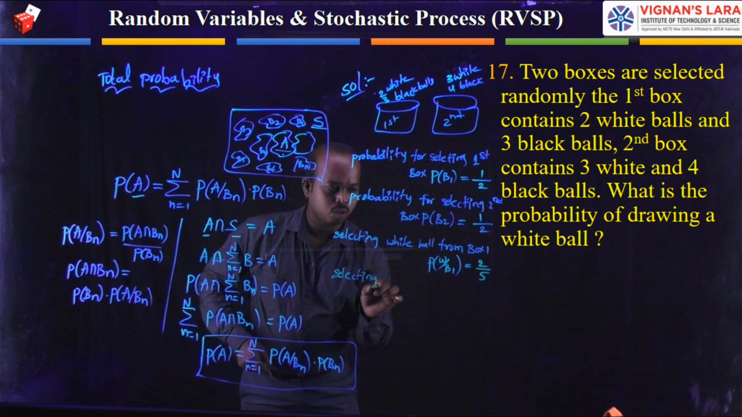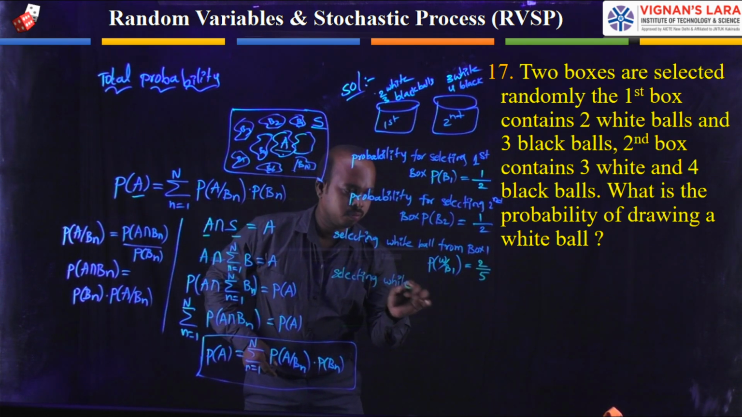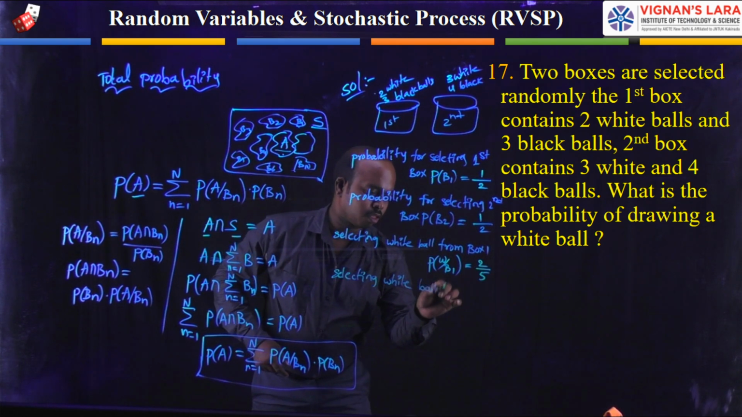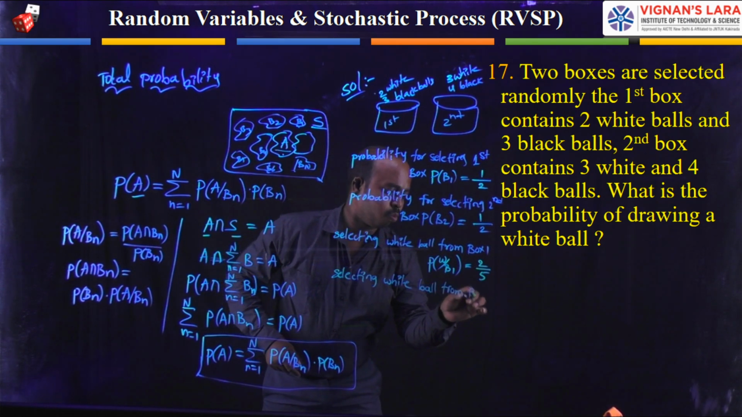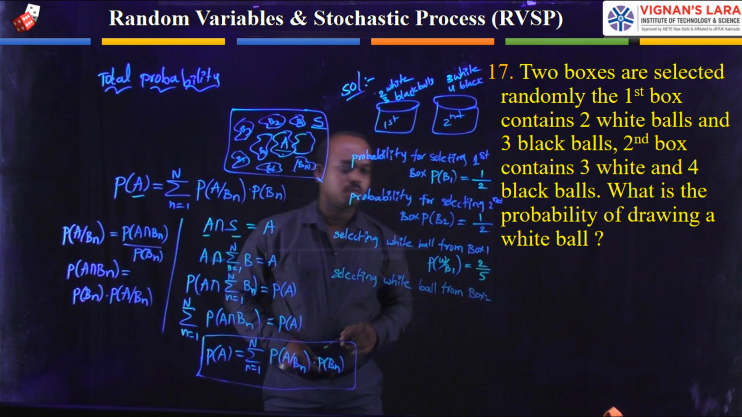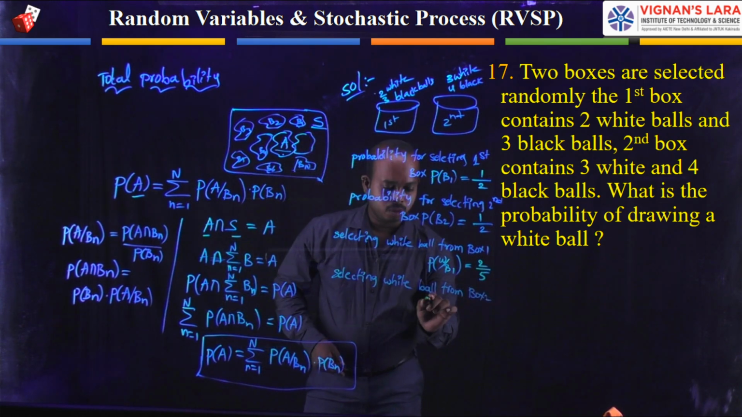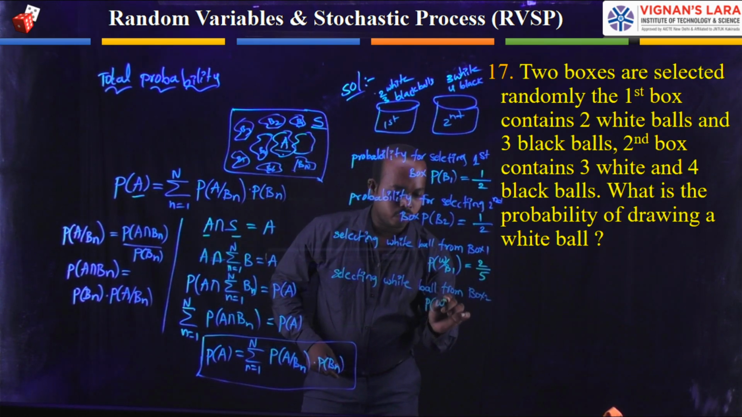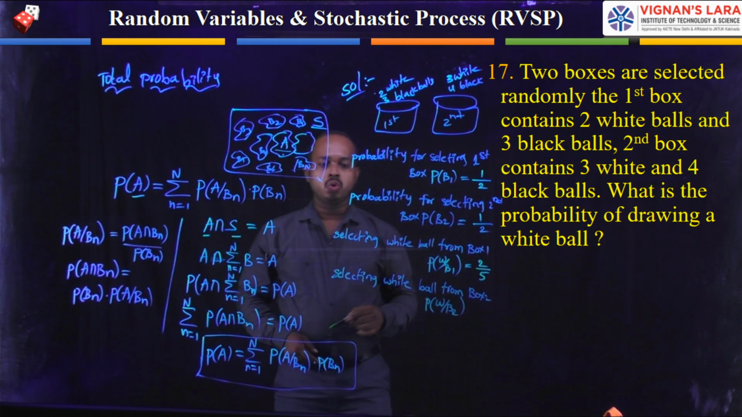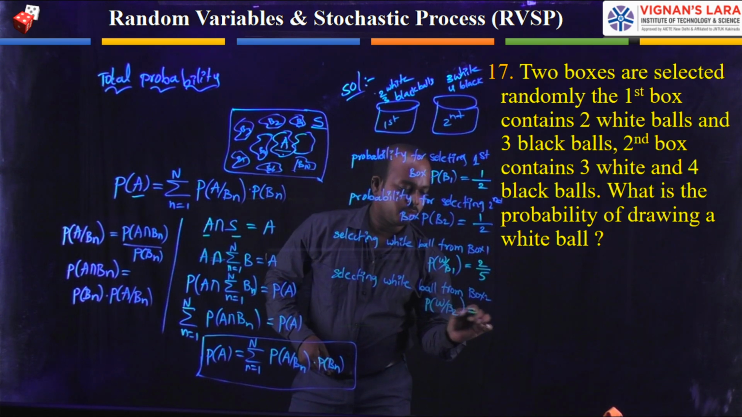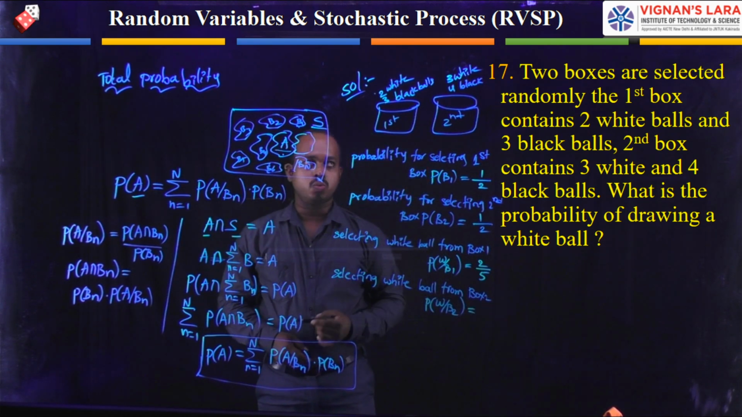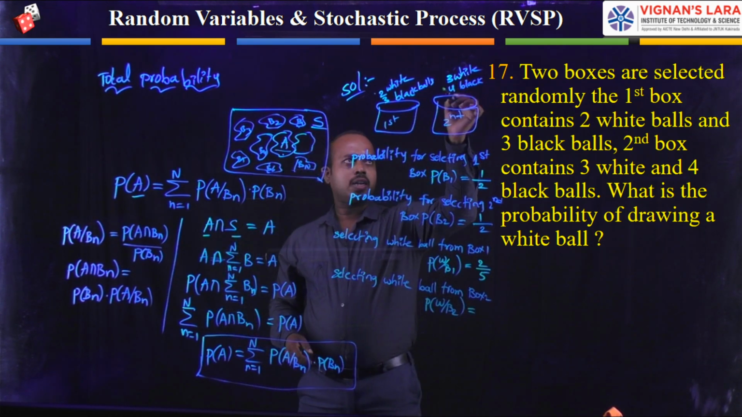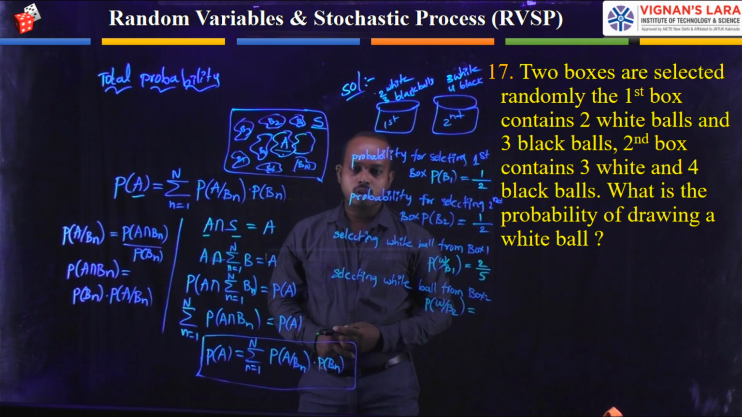Selecting a white ball from box 2. For this one, we can write the conditional probability of white given the box is 2. We can write how many white balls are available in box 2. In this box, we have 3 white balls and 4 black balls, totally 7 balls available.